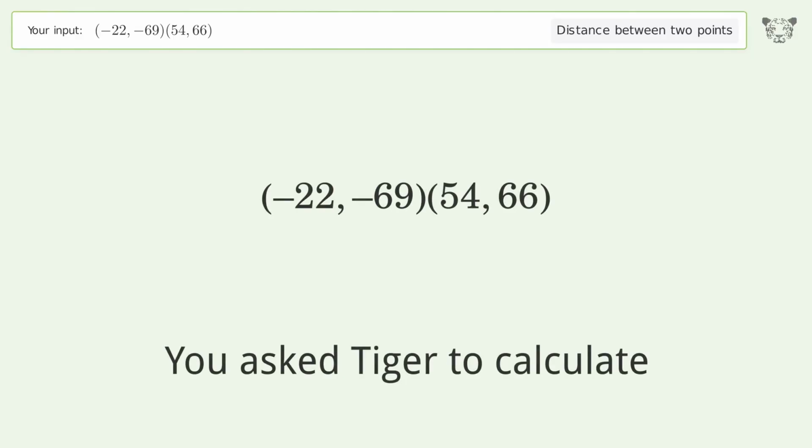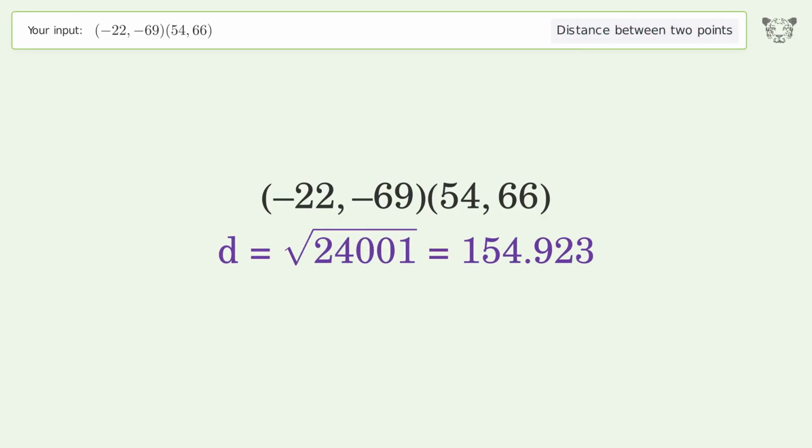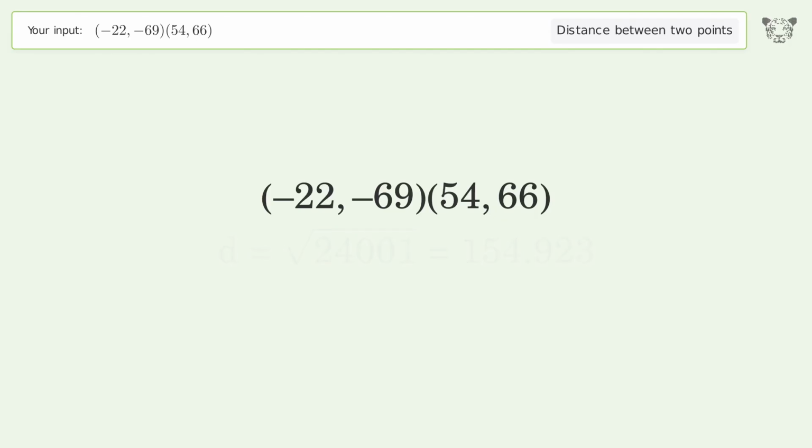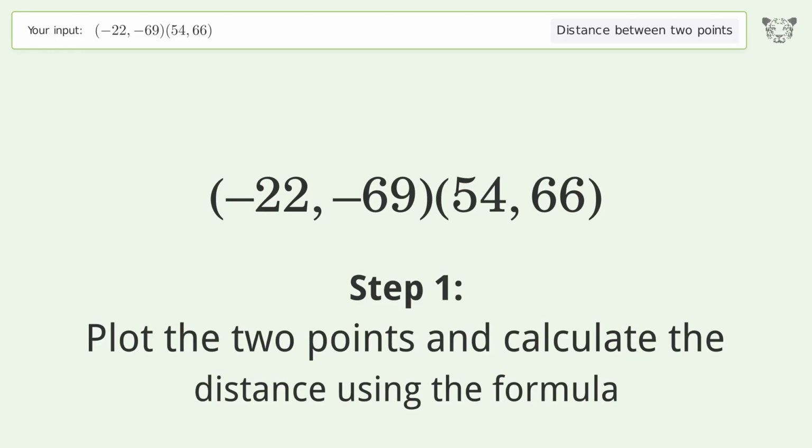You asked Tiger to calculate. This deals with the distance between 2 points. The distance between the 2 points is the square root of 24,001 or 154.923. Let's solve it step by step. Plot the 2 points and calculate the distance using the formula.